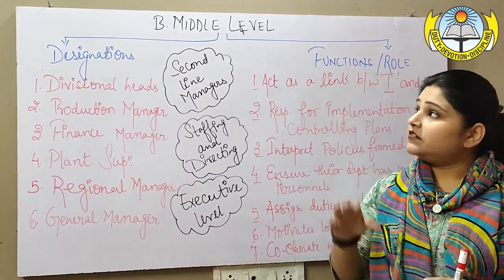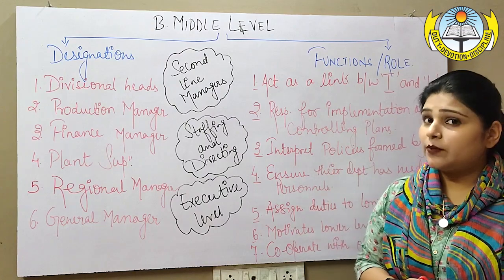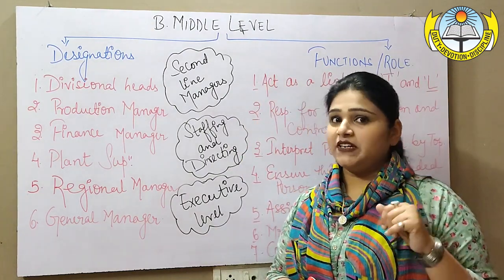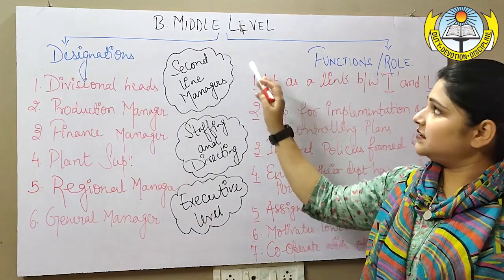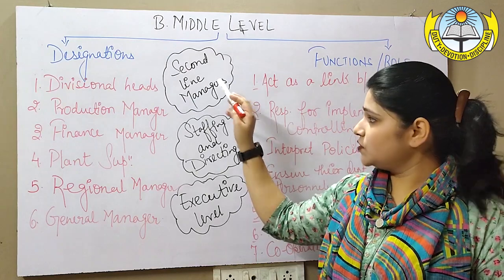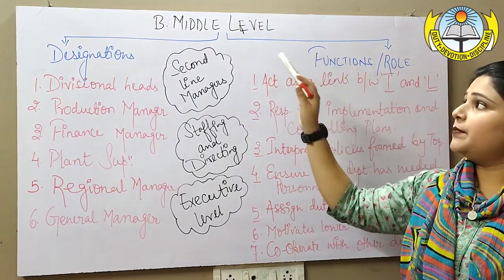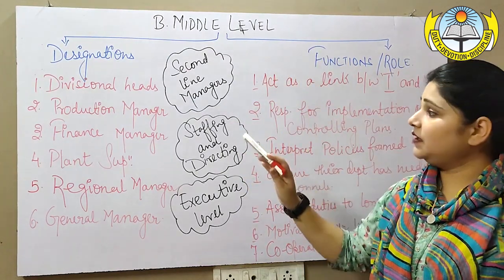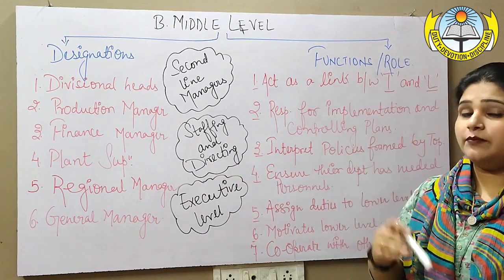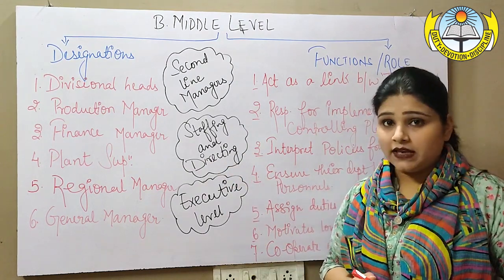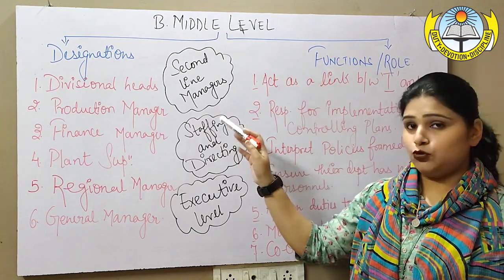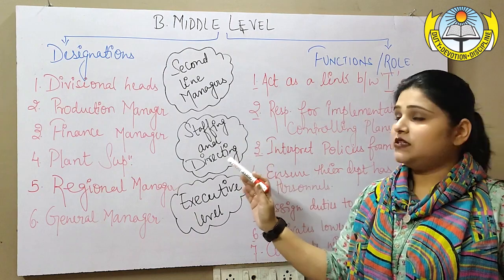Now, right after top level, let us talk about the next level, that is middle level. What is middle level? Middle level, you can say, are the second line managers. They are basically performing the function of staffing as well as directing. If you remember, top level basically performs the function of planning and organizing. Similarly, middle level is mainly involved with two major functions, staffing and directing.